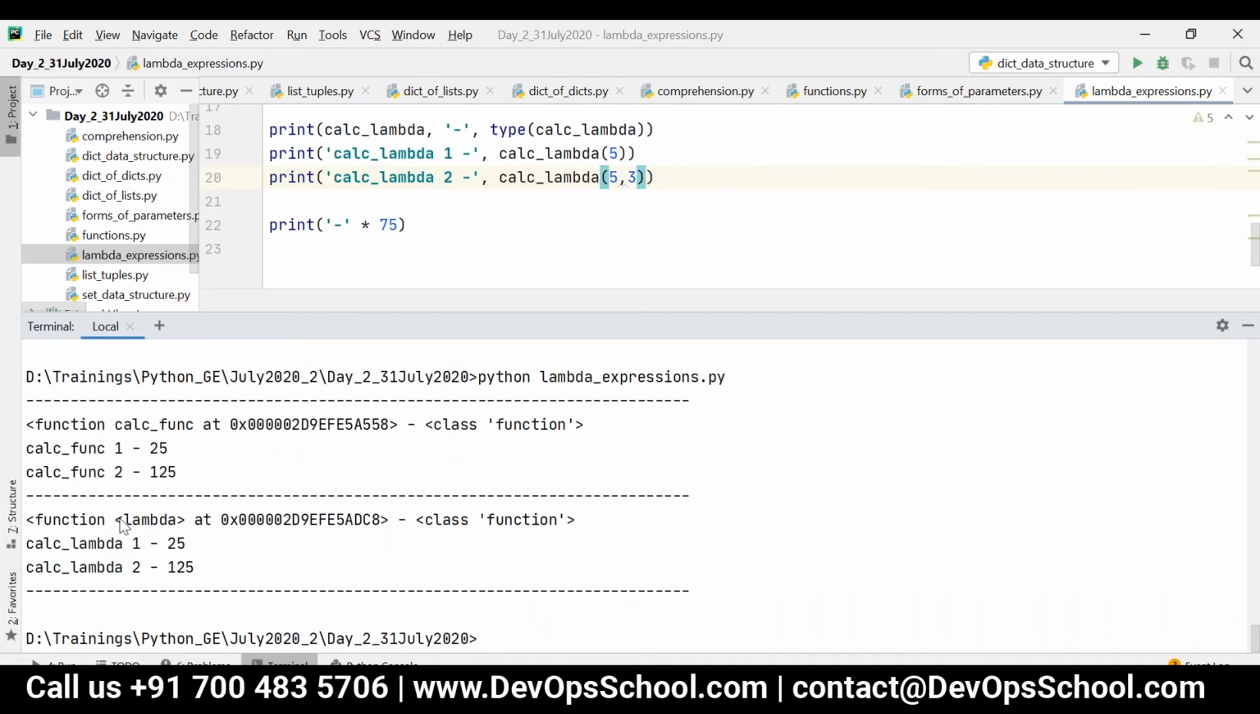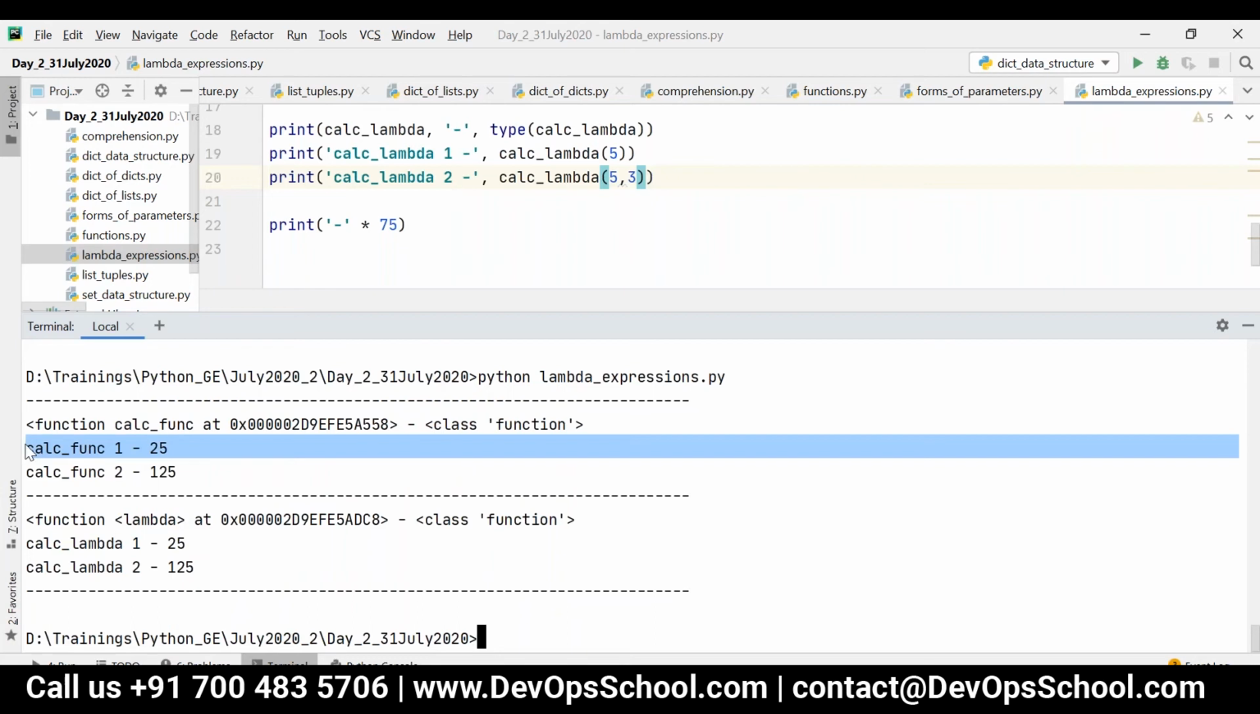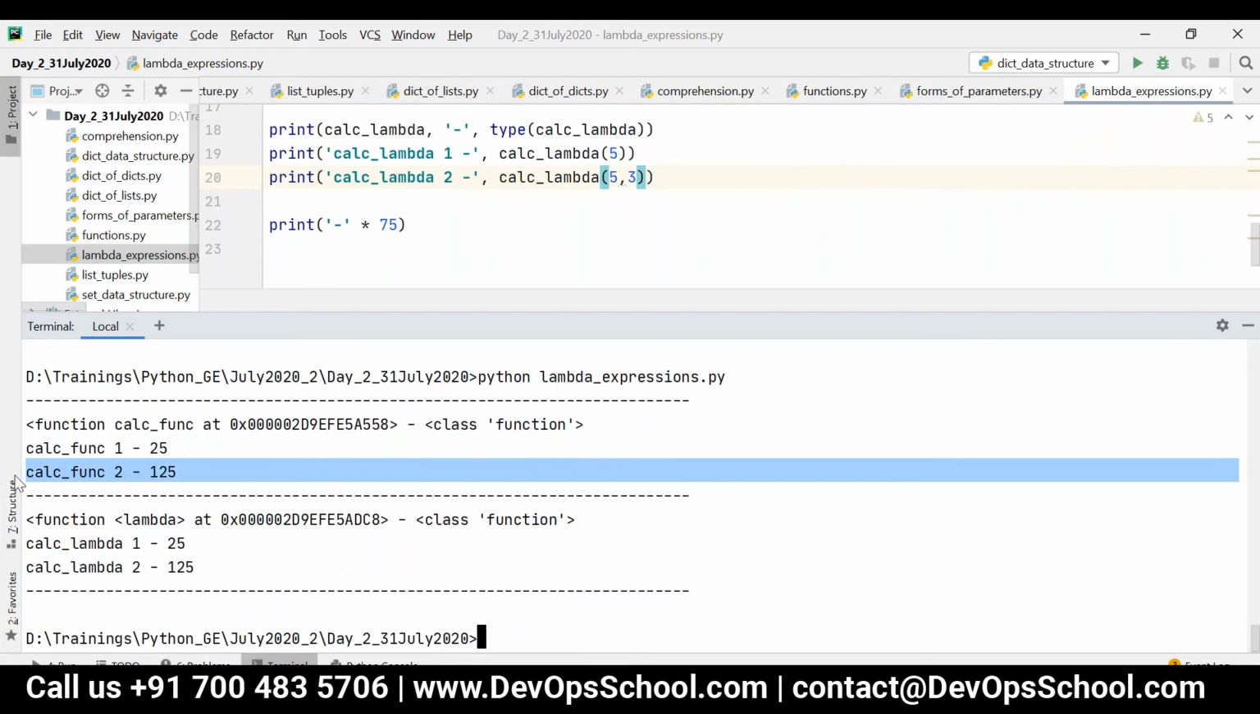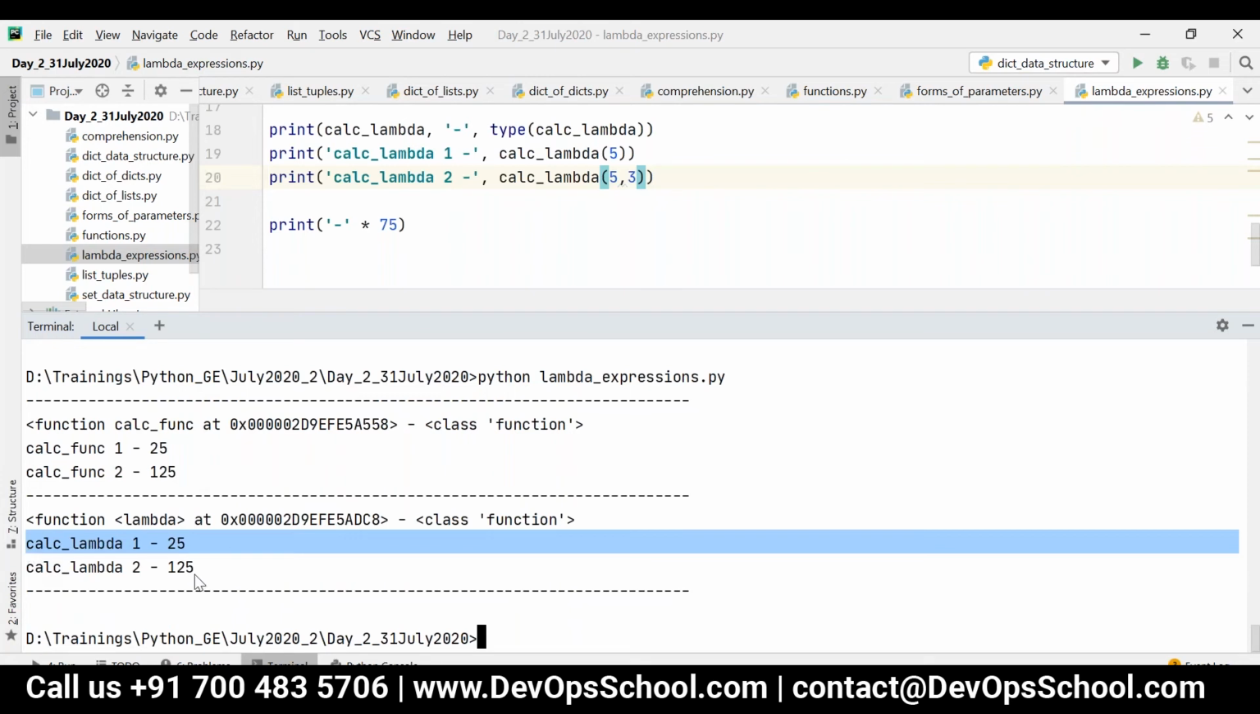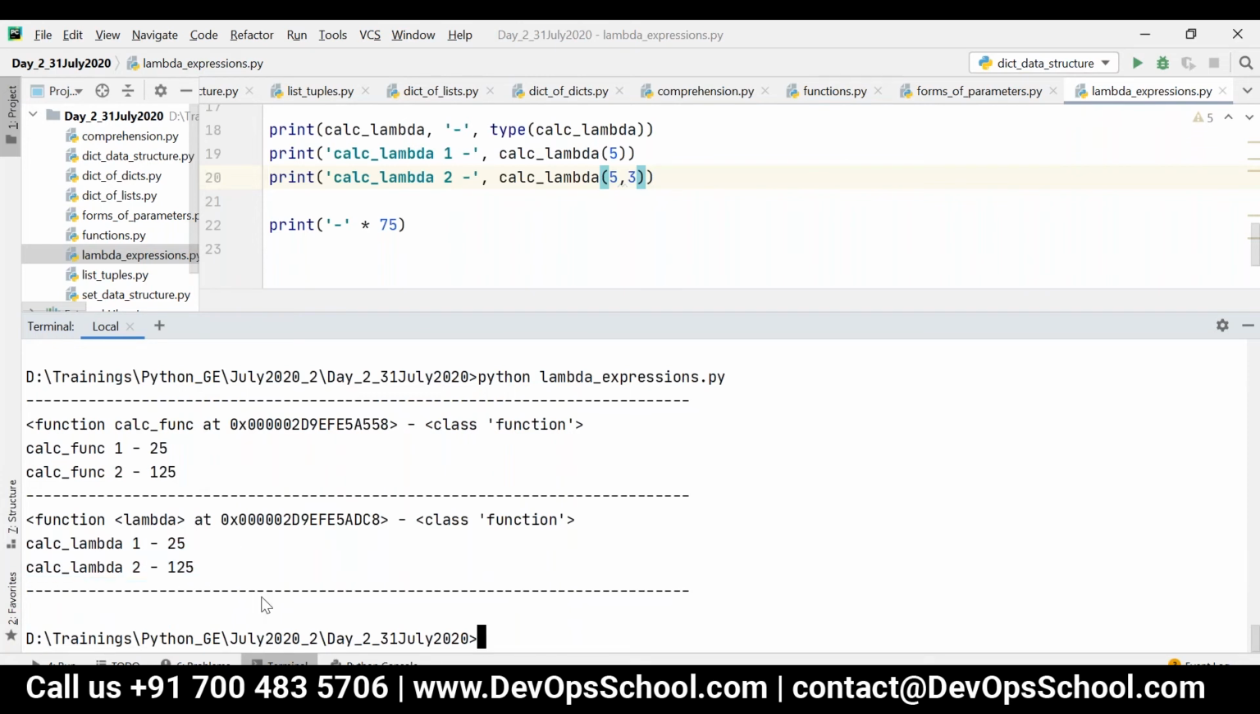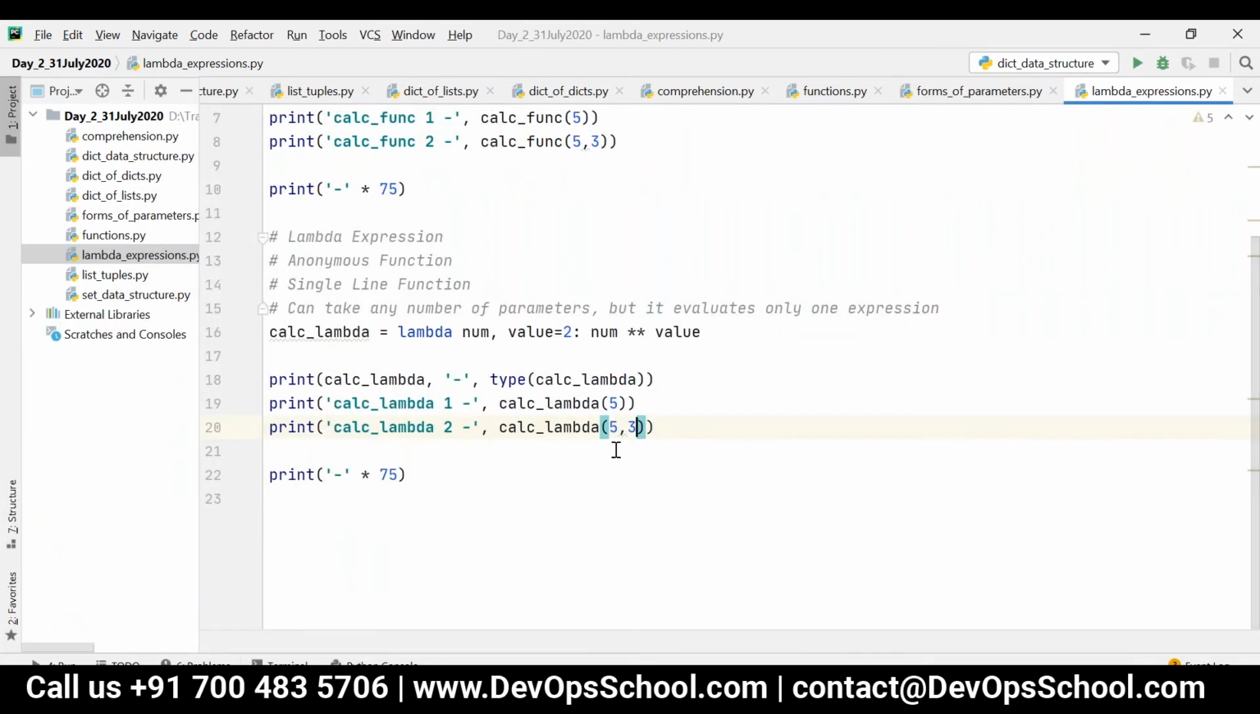There is no name associated to it. This is function calc function, and this is function lambda. You can see calc function 1 is 25, calc function 2 is 125. Similarly, calc lambda 1 is 125 and calc lambda 2 is 125. So basically, over here, you can place any single line expression.